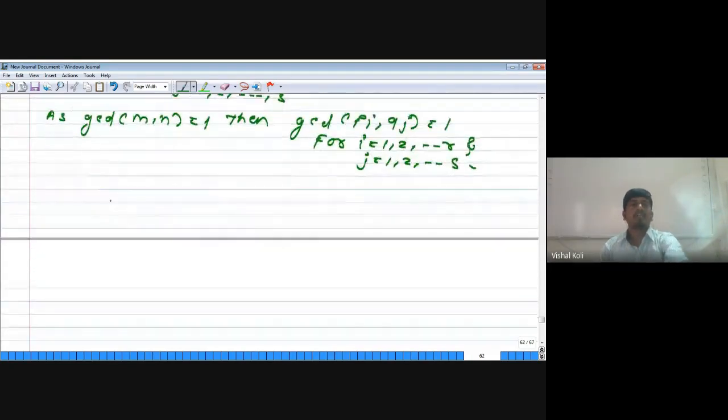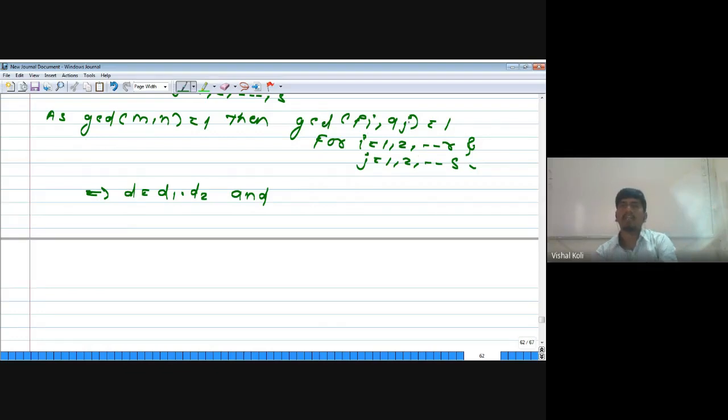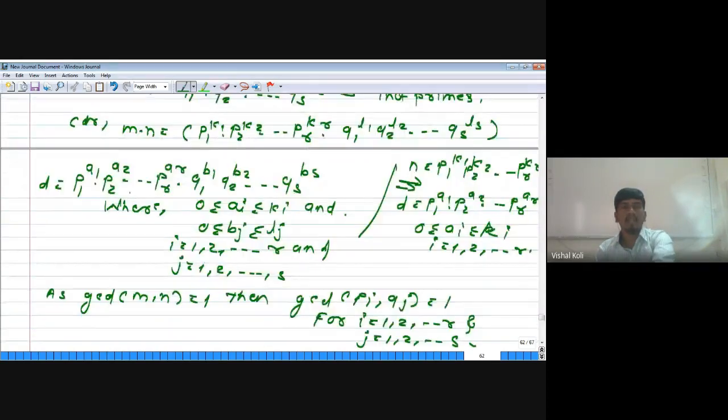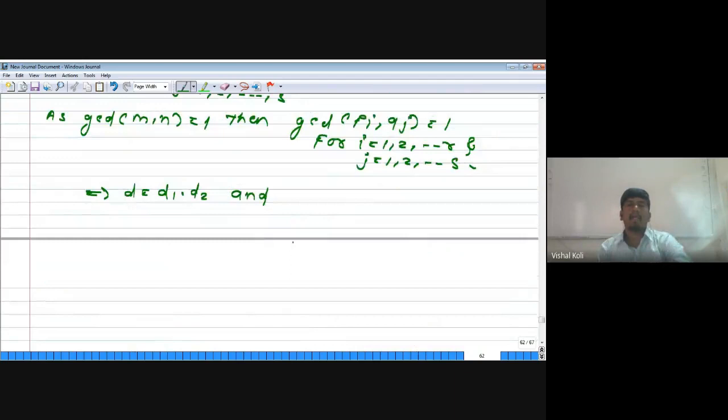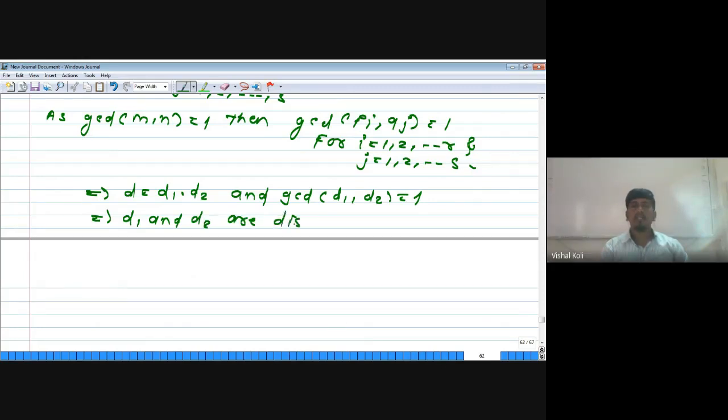Then d equals d1 into d2, and as gcd of each pi and qj is equal to 1 for each i running from 1 to r and j running from 1 to s, then gcd of d1 and d2 is also 1, which implies d1 and d2 are distinct.